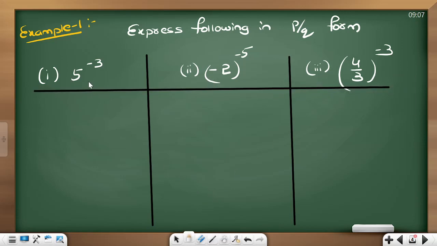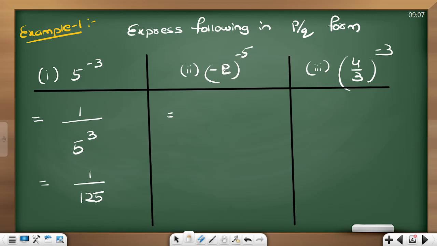5 power minus 3, Akshita. Just now I told you, you should write it as 1 by 5 power 3. Nothing but 1 by 5 cube, which is 1 by 125. This is the answer for the first bit. Clear? Second one,